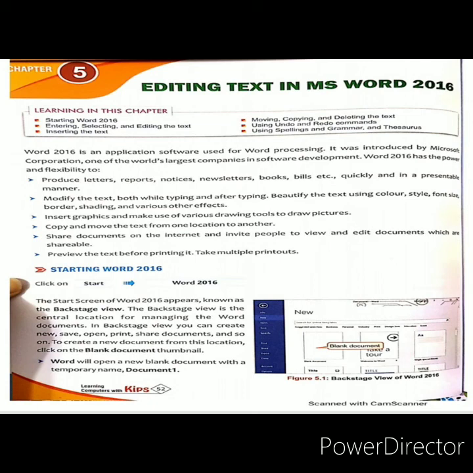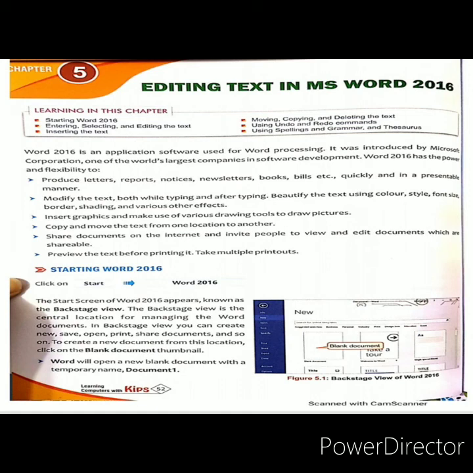And we can also share our document on the internet in MS Word, and we can preview our text before printing. For example, if we write a book and we want to check how our book or letter looks before printing, we can do that with the help of MS Word. These are the various features, these things we can do in MS Word.